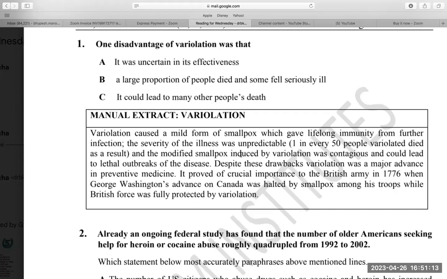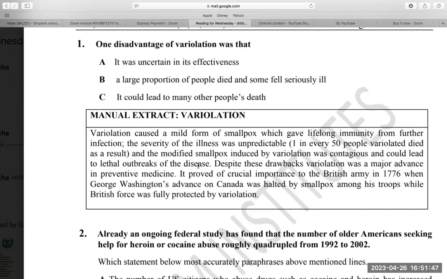And the modified smallpox induced by the variolation was contagious. Contagious means communicable, which means it can spread from one person to another. So this was a process for smallpox immunity. The benefit was lifelong immunity, but our question is what is the disadvantage? The disadvantage is that it leads to death in 1 person among 50, and the modified smallpox was contagious and could lead to lethal outbreaks of the disease.